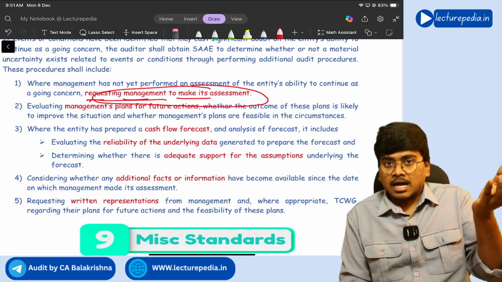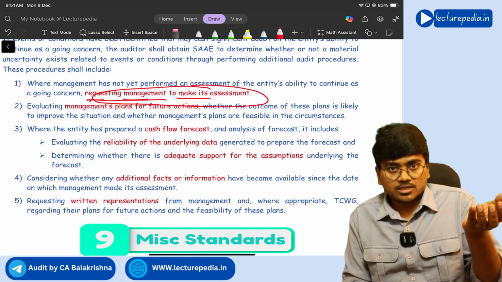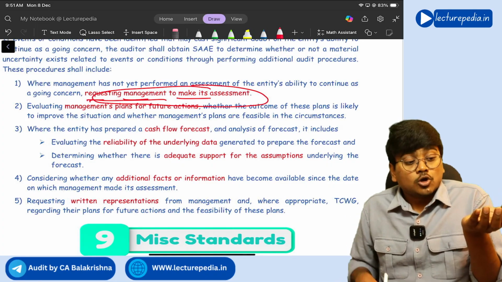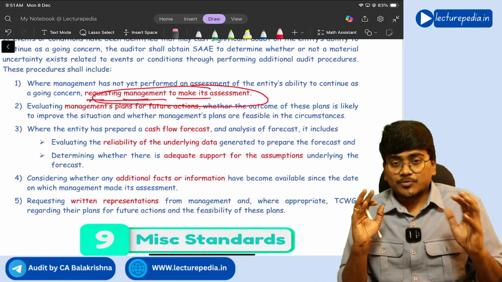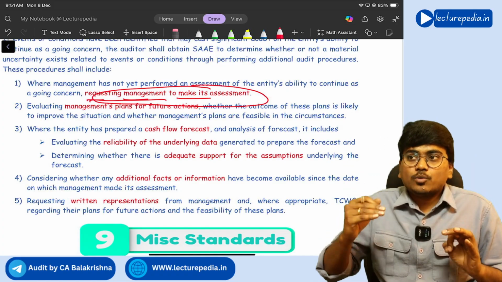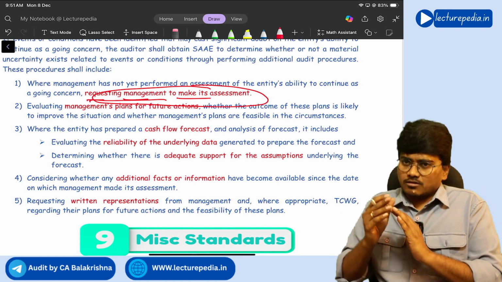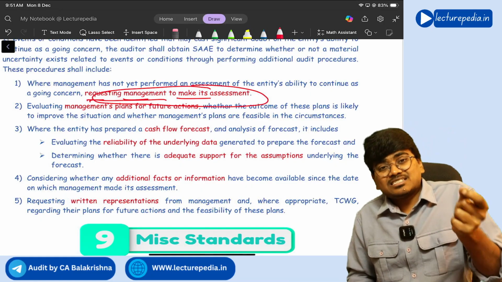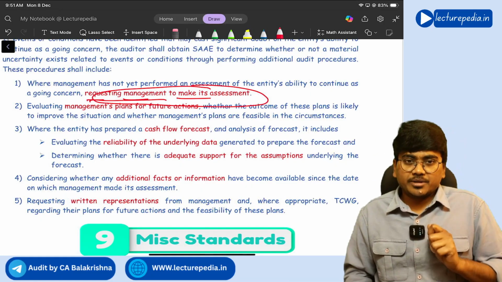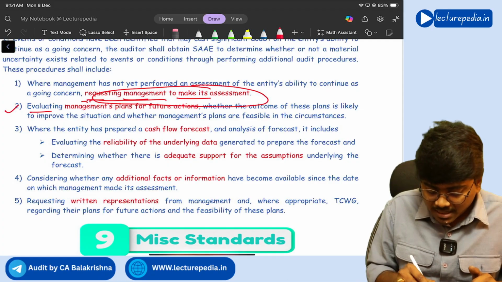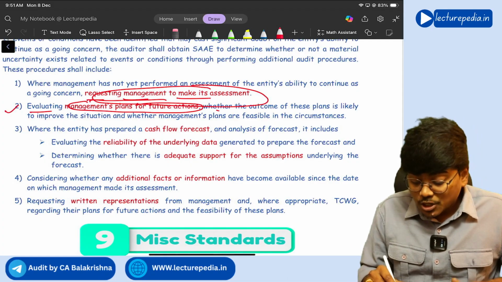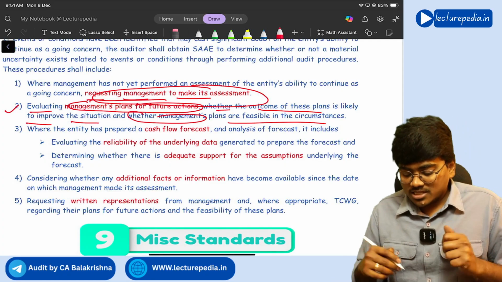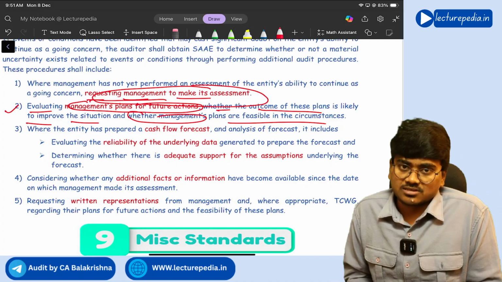Now there is an uncertainty with respect to going concern, right? Now what plans has management made to overcome this uncertainty? You need to evaluate the plans made by the management, the future course of action of the management, and whether those plans can be implemented, the feasibility of implementation of those plans. See, evaluating management's plan for future action, whether the outcome of these plans is likely to improve the situation, and whether management's plans are feasible in the circumstances.